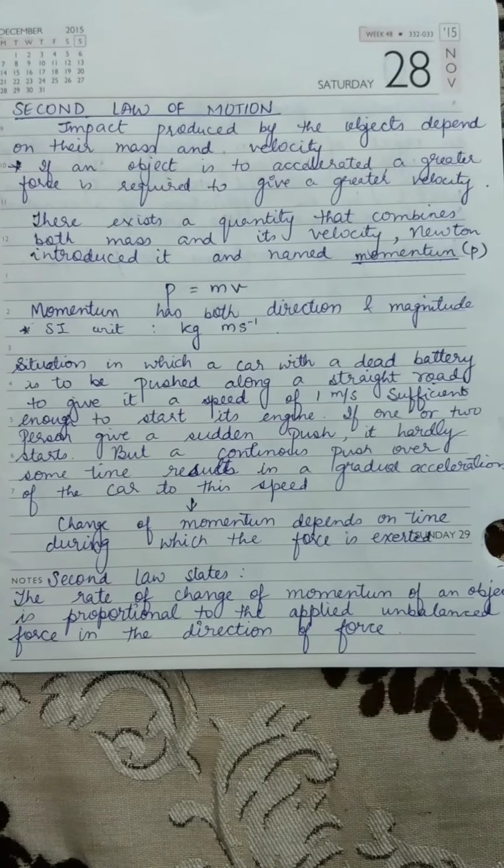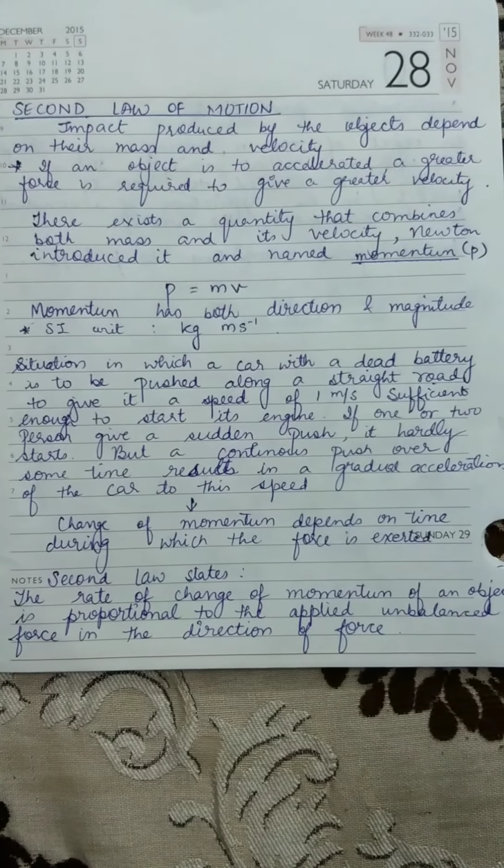Momentum has both direction and magnitude. Why does it have direction? Because velocity has direction. So momentum also has direction. The SI unit is kg meter per second: kg for mass, and meter per second for velocity.